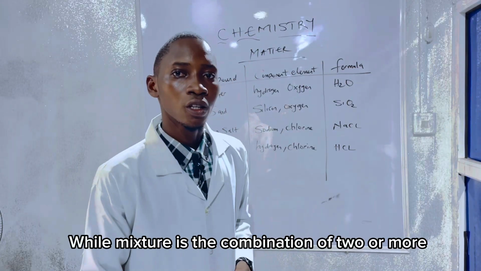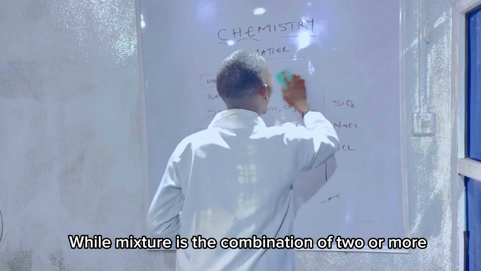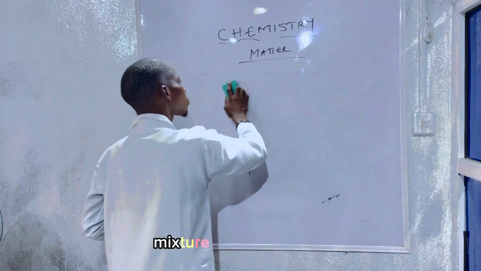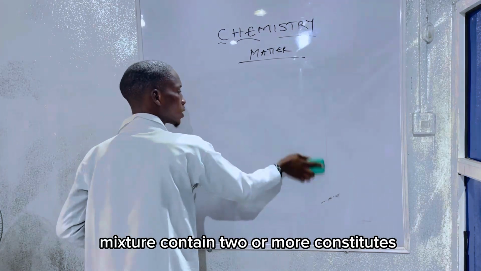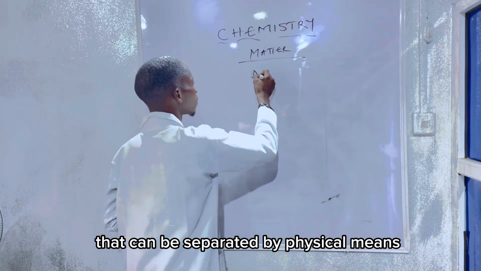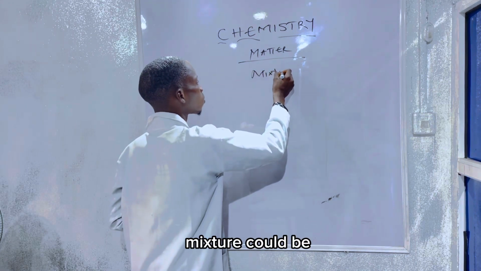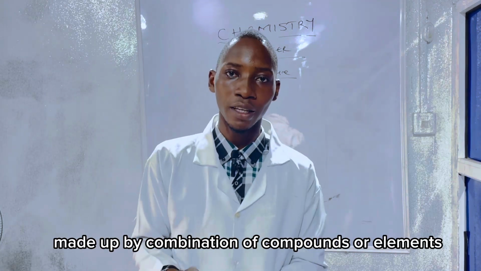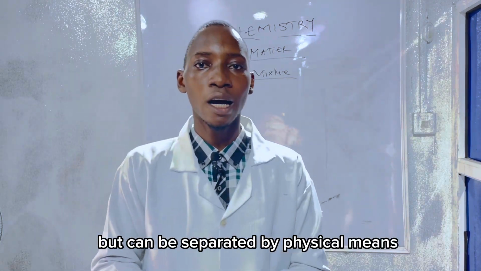While a mixture is a combination of two or more constituents that can be separated by physical means. A mixture could be made up of a combination of compounds or elements, but can be separated by physical means.